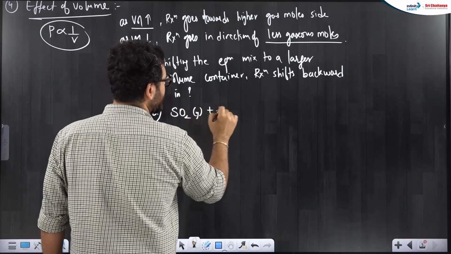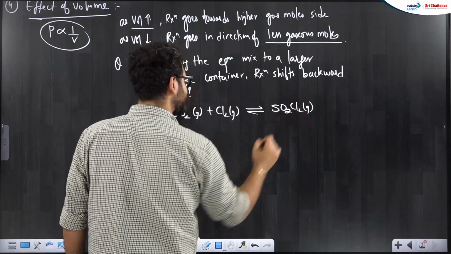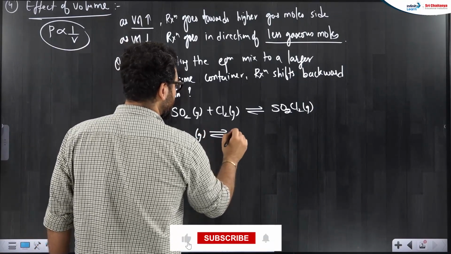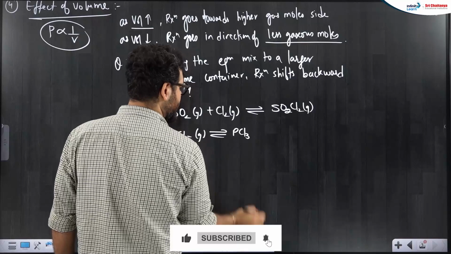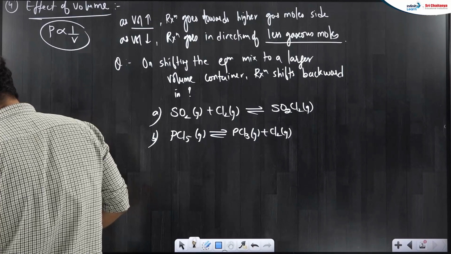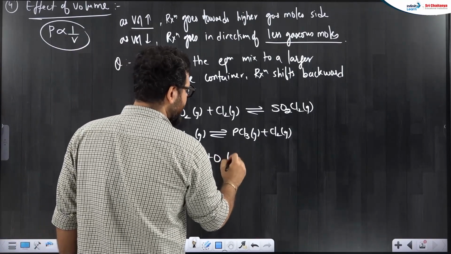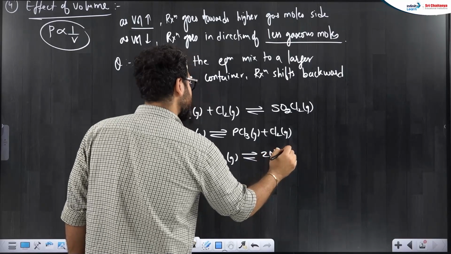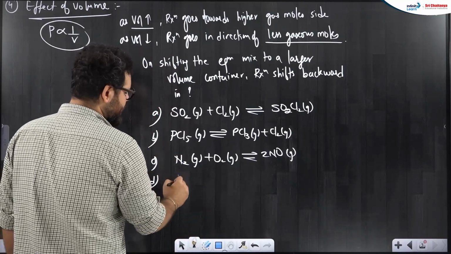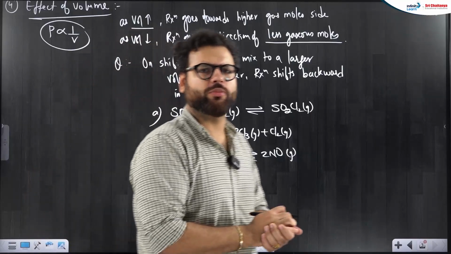SO2 gas plus Cl2 gas going to SO2Cl2 gas, PCl5 gas going to PCl3 gas plus Cl2 gas. Okay, like this they have given you the option, and one more option I am writing here is N2 gas plus O2 gas giving 2NO gas. Okay, and these both A and C. Let's say questions like this, options are there.